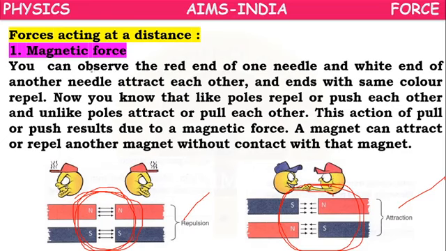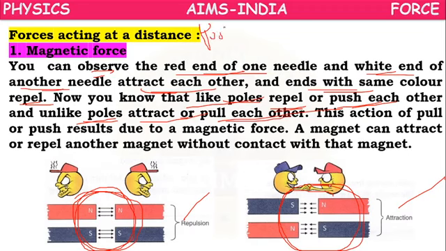So you can observe that the red end of one needle and the white end of another needle attract each other, and ends with the same color repel. Means like poles repel or push each other, unlike poles attract or pull each other. Means the poles are showing one kind of push or pull.